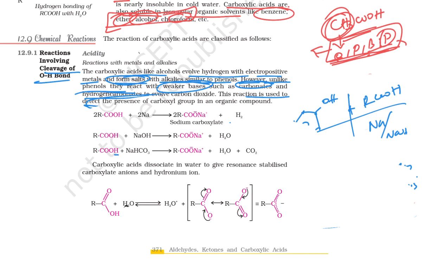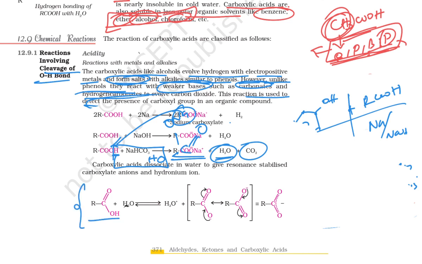So here there is a hydrogen. So this hydrogen reacts with this OH. So this forms the water molecule, okay. Then there is a C double bond O, then there is an ONa, okay. So this Na is going to connect with your COO, so it gives rise to COONa, H2O and CO2, okay.